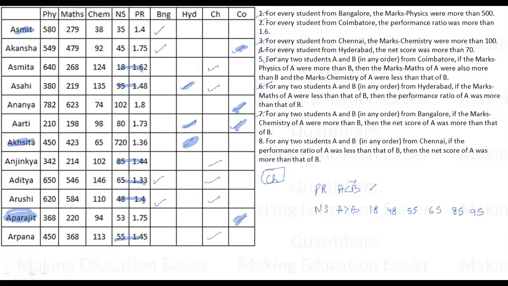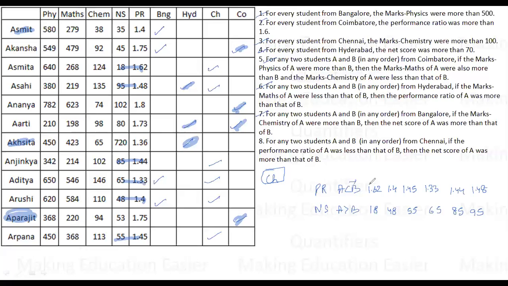18 वाले की performance ratio is 1.62. 48 वाले की performance ratio is 1.4. 55 वाले की performance ratio is 1.45. 65 वाले की performance ratio is 1.33. 85 वाले की performance ratio is 1.44. 95 वाले की performance ratio is 1.4.